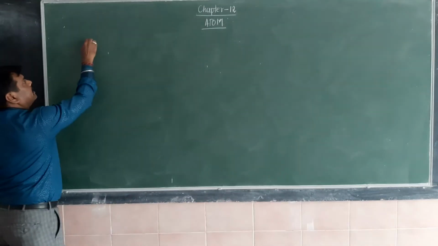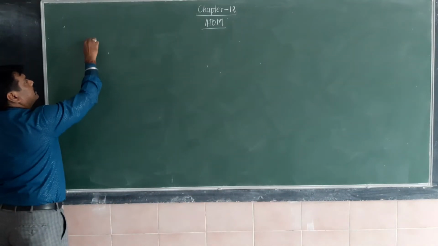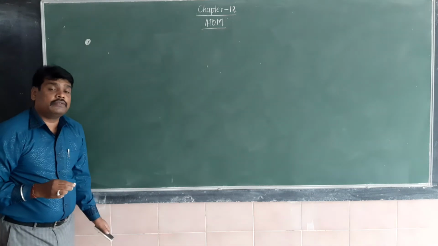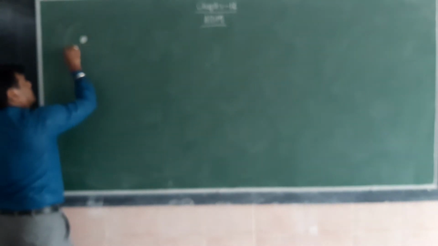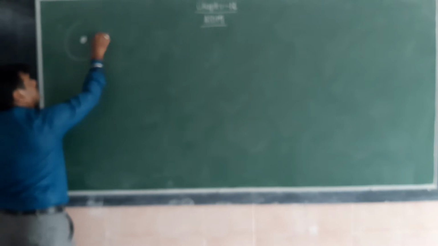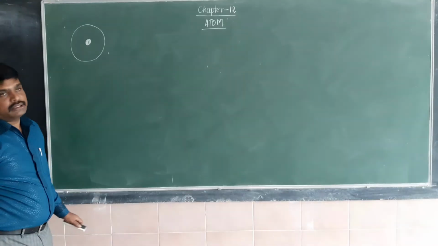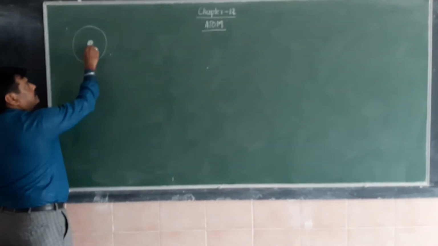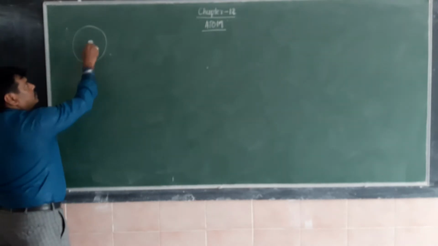He has assumed that the atom consists of a centralized mass called the nucleus. It occupies a very small space, of the order of 10 to the power of minus 15 meter. The electrons are revolving around the nucleus in an elliptical orbit, or for a hydrogen atom, he has assumed a circular orbit. This is the orbital radius, and this is the nucleus.